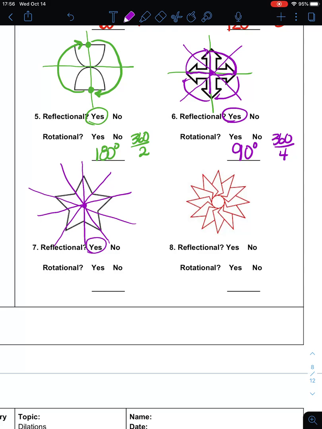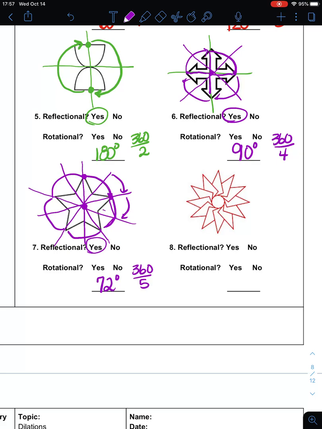Does it have rotational symmetry? Imagine if you took this point right here and you rotated the star. If I rotated this point to this location here, it would look exactly like it does now. So I can do 1, 2, 3, 4, 5. Now notice that I am not going from line of symmetry to line of symmetry. I'm not going from here to here, right? That would put this point right here, and then it's not symmetric. It doesn't look like it does right now. So you're not necessarily going from line of symmetry to line of symmetry. You've got to look from point to point.